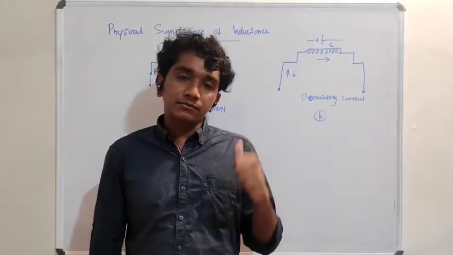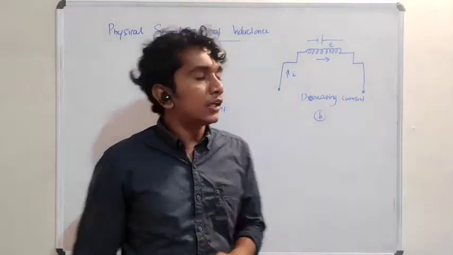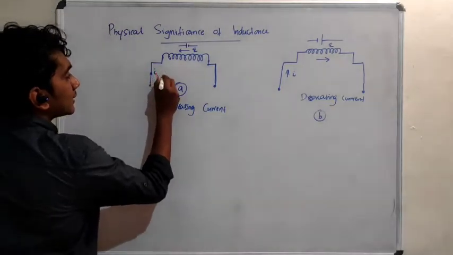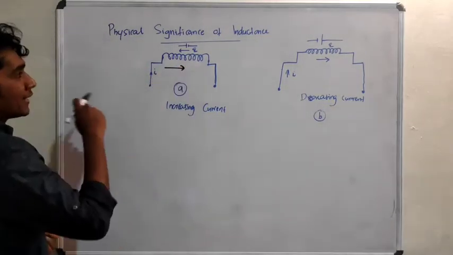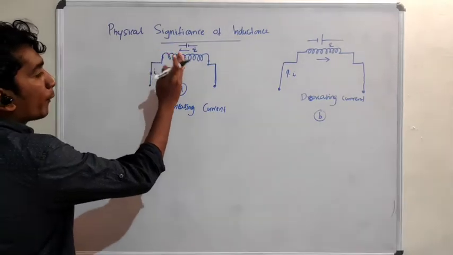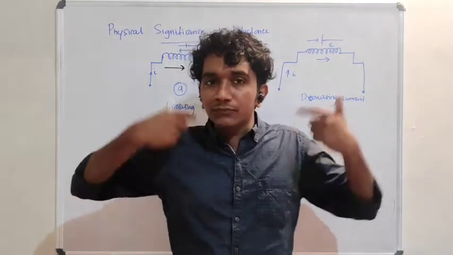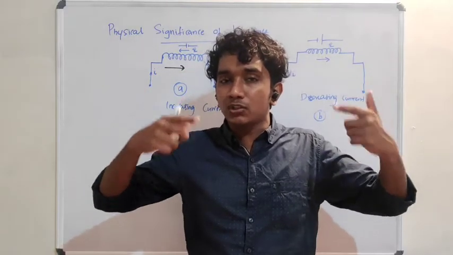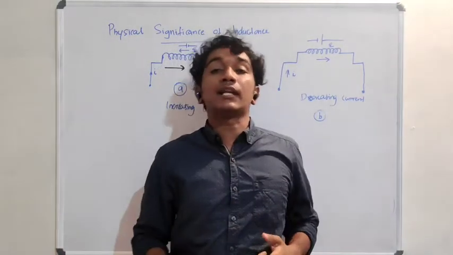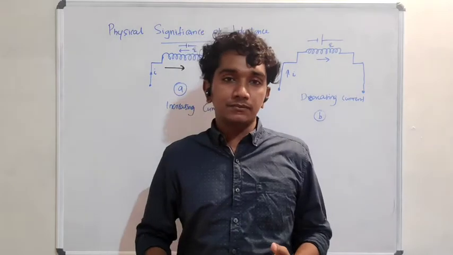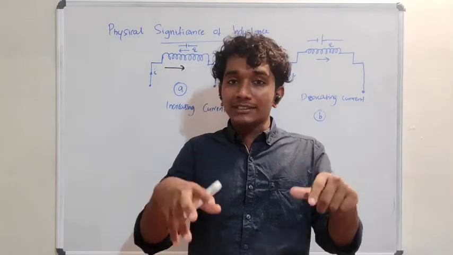For example, when the current increases, it will always try to oppose the change. There will be an induced EMF. This induced EMF will always try to oppose the change of the current, or the change of the flux.